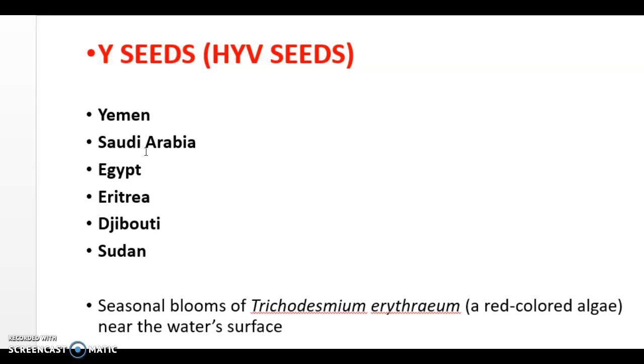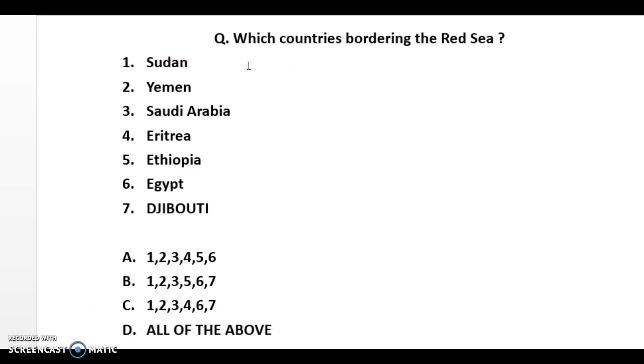So I hope that you can answer the question. Here from these options, apart from Ethiopia, means except Ethiopia, all are correct, right? So option 5 should not be there. Here this is 5, there's 5, there's also 5. So option C is the answer. So now I hope that you can understand and you can mark the answer correctly.